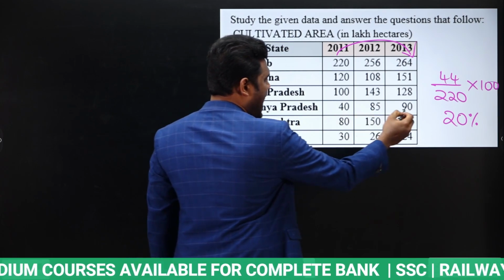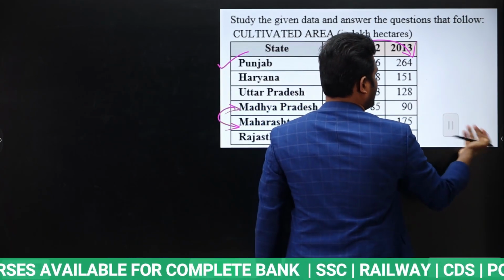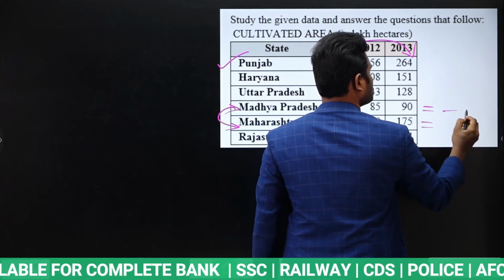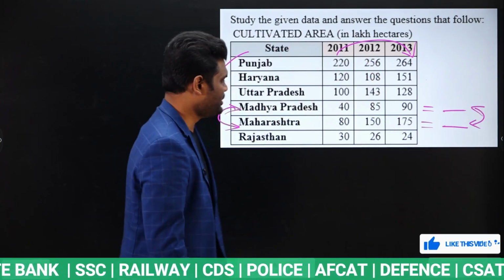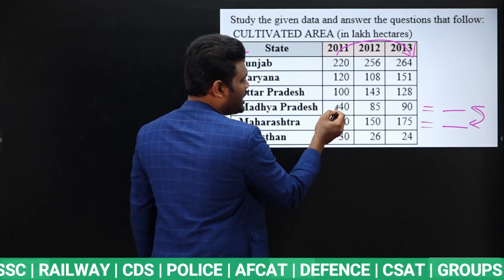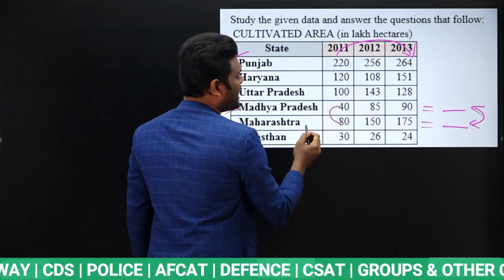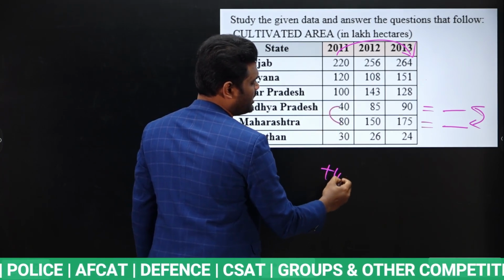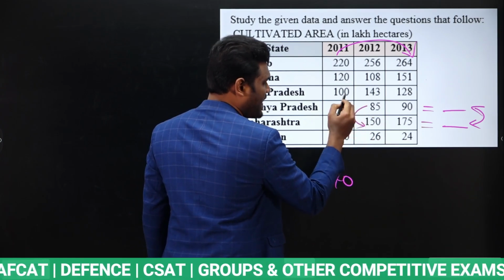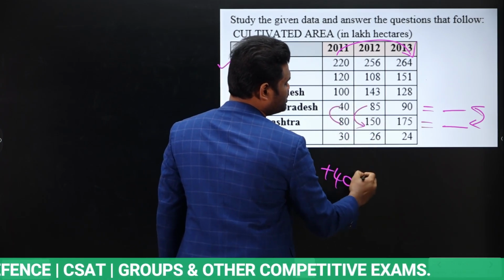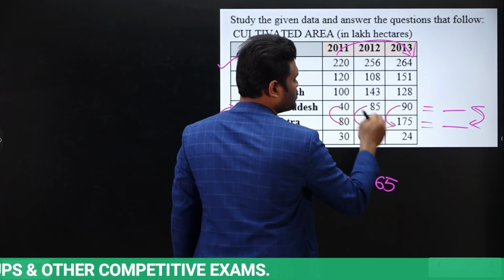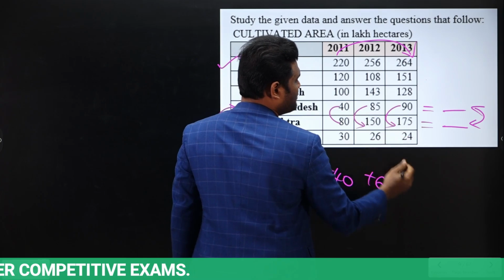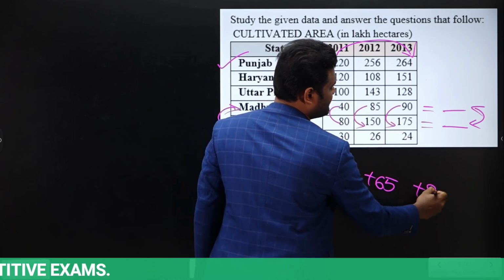Instead of adding all of this and taking the difference, what you can simply do is take them individually. If you compare these two, Maharashtra is more, 40 more. When you compare these two, again Maharashtra is more, 65 more. When you compare these two, again Maharashtra is more, 85 more.